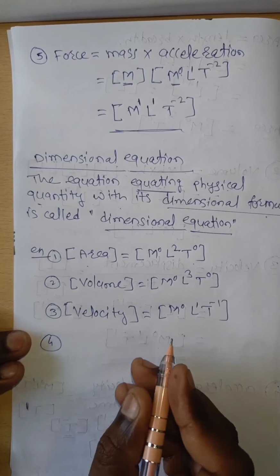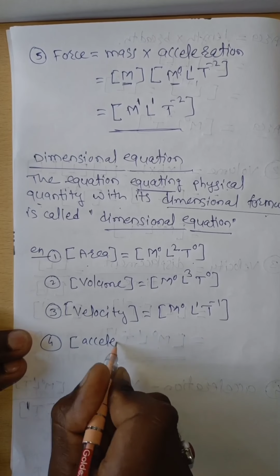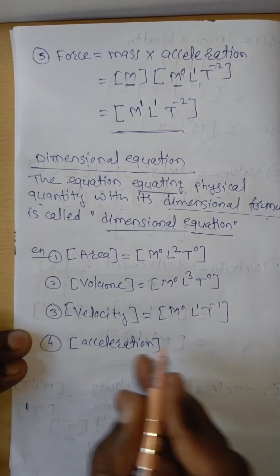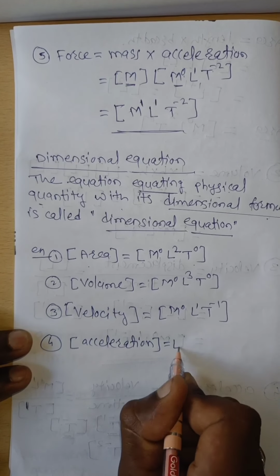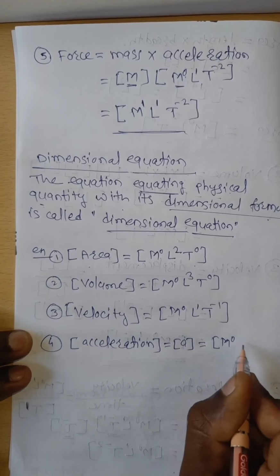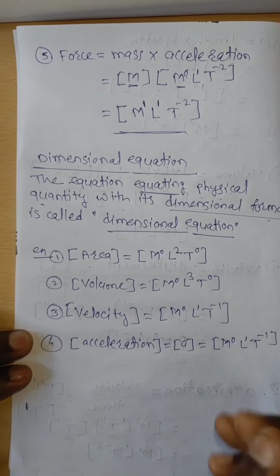Then the dimensional equation of acceleration, that is acceleration, or we can write only small a. That is [a] = M^0 L^1 T^-2.